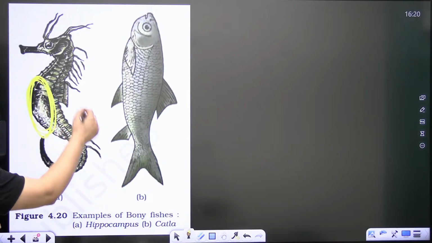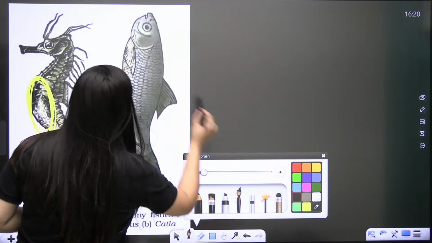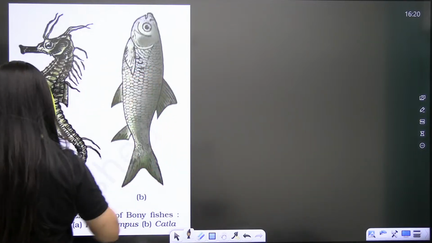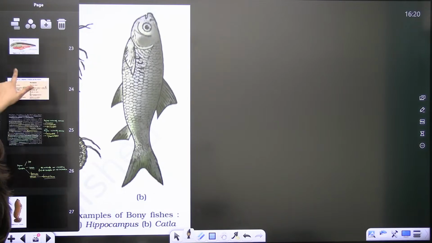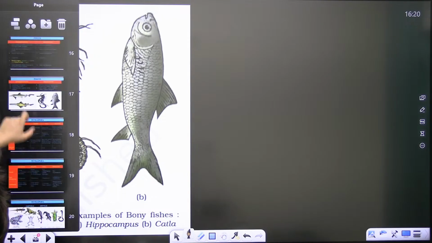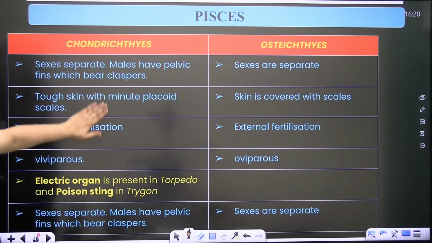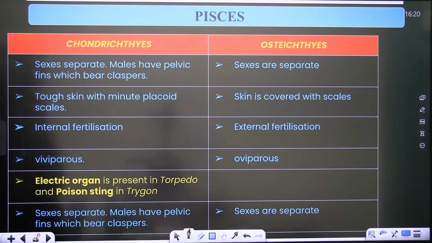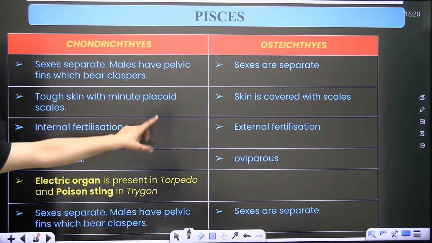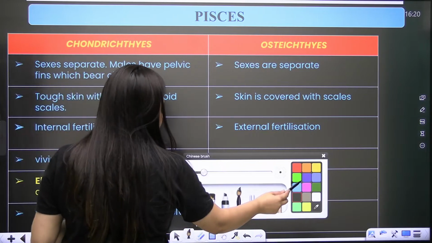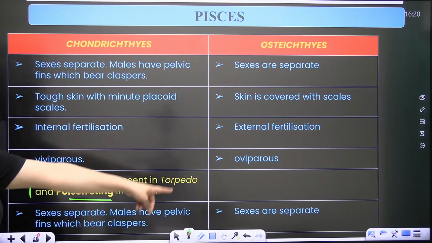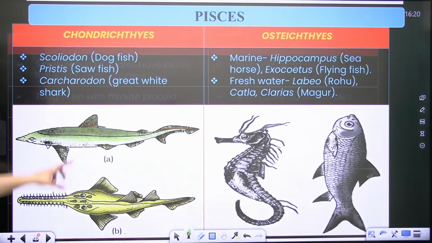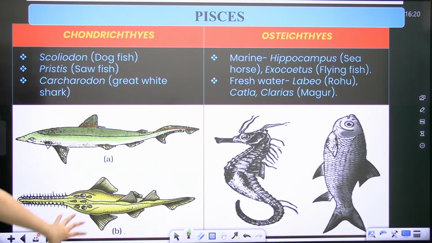Here you can see the Catla, and the scales are present, the body is having scales. Now look at some points to compare. Fertilization is mostly internal or external, and they are viviparous or oviparous. Here you will see electric organ and poison sting, but such things are not there in the Osteichthyes. So this table will help you revise quickly.